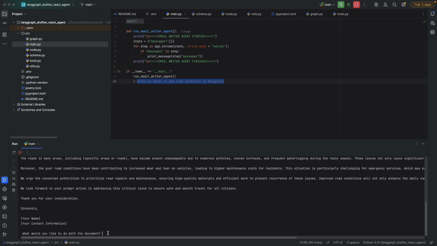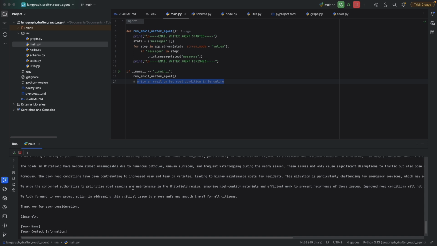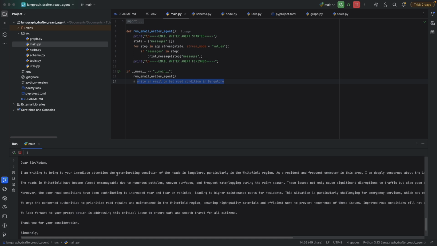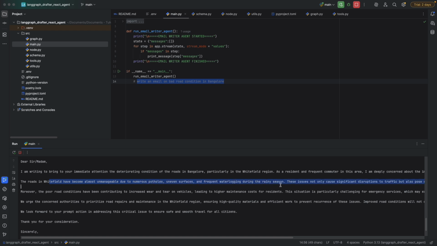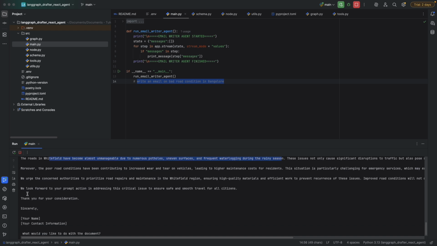Now I will say update it with Whitefield region. Now it says I'm writing to bring your immediate attention for deteriorating conditions of the road in Bangalore, particularly in Whitefield region. Now look, it has updated that Whitefield region in that email. Also it added the roads in Whitefield have become almost unmanageable due to numerous potholes, uneven surfaces, frequent waterlogging due to rainy season, etc.